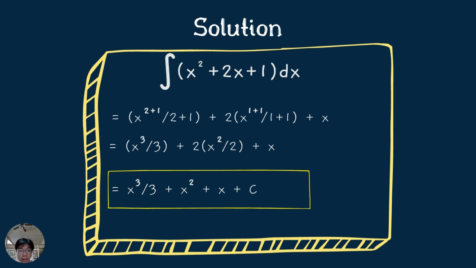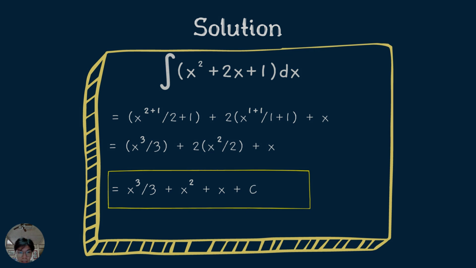So, next, we need to simplify it. So, the x to the power of 2 plus 1 over 2 plus 1 becomes x cubed over 3, plus 2 times x to the power of 1 plus 1 over 1 plus 1 becomes 2 times x squared over 2. Then x remains as x. And finally, we will get the final answer of x cubed over 3 plus x squared plus x plus c.